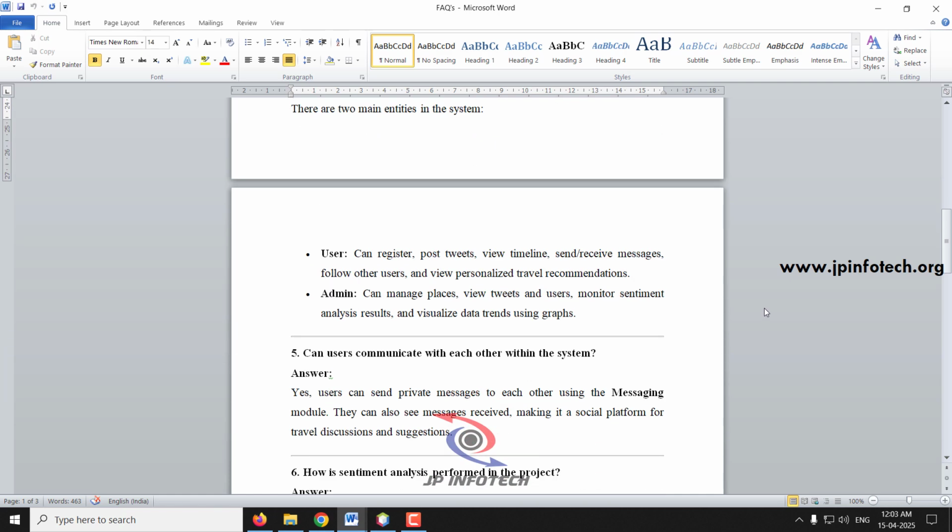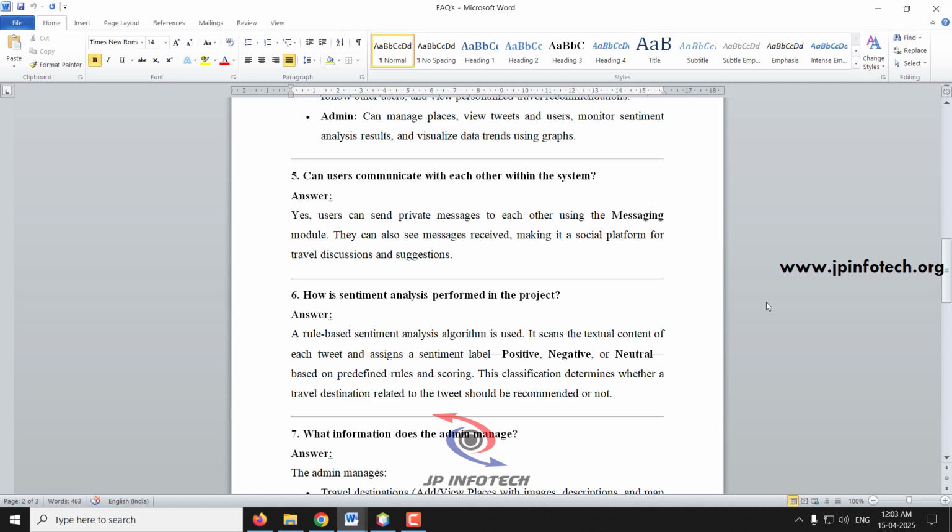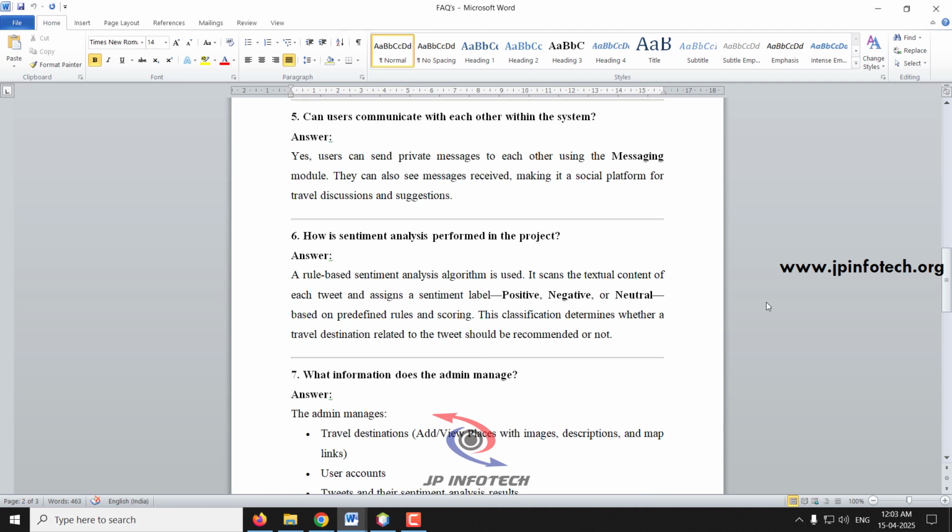Fourth question: what are the main entities in the system? The main entities are the user and the admin. Fifth question: can users communicate with each other within the system? Yes, users can communicate with each other. They can send private messages, they can post in the public forum, and they can see it in the timeline.